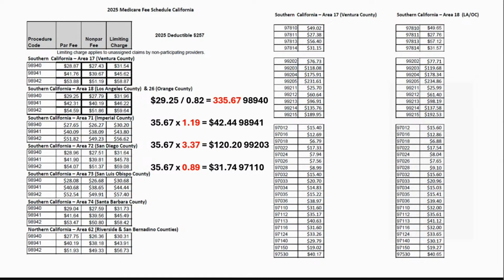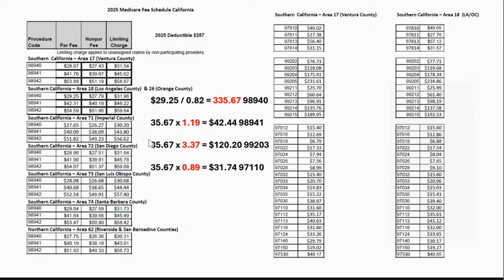So let's do it this way. What if you told me, hey, Sam, I charge $60 for a 98940? Would we all agree that 60, at least for this schedule, is double Medicare rates? Yeah. So if I charge 60, double Medicare rates, what's double the Medicare rate for 98941? If it's at 42.30 or 42.50, realize again that's going to be about $85. So notice here it's not a $10 difference. I want you to start to go through and realize by doing this, you're going to start creating a fee schedule that makes sense, that's defensible, but it's not also undervaluing.